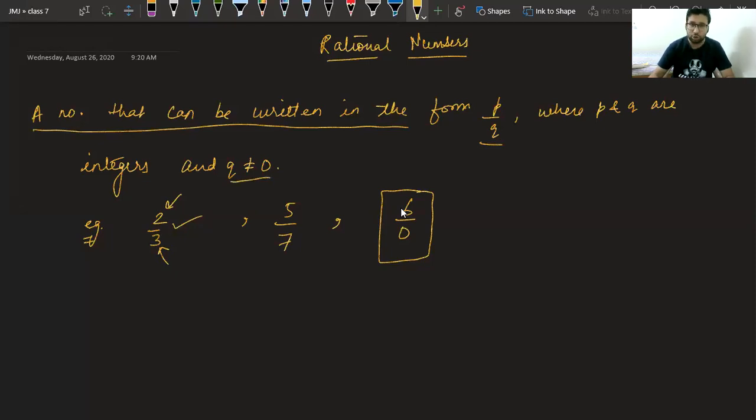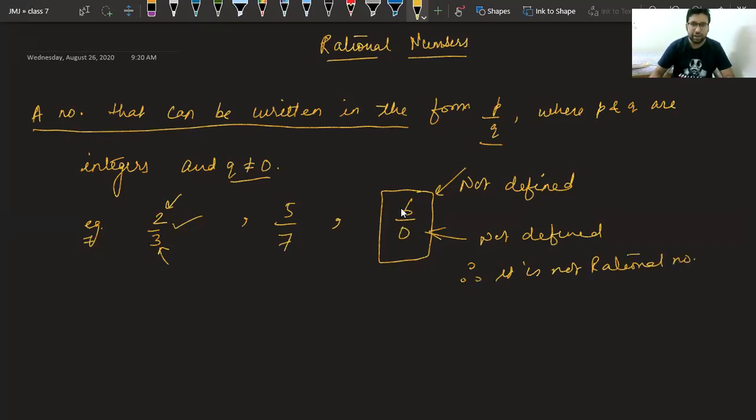Why? Because this number is not defined. Class, in the table of 0, will you get 6? Can we divide this number? No, this number is not defined. Therefore, it is not a rational number.